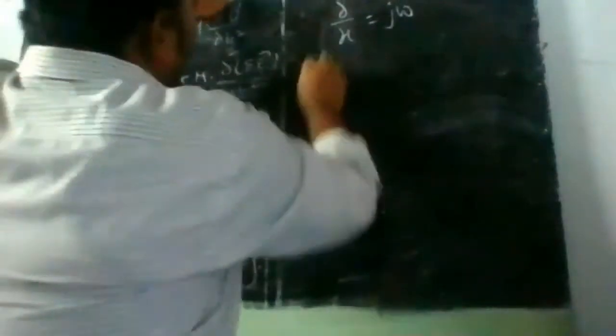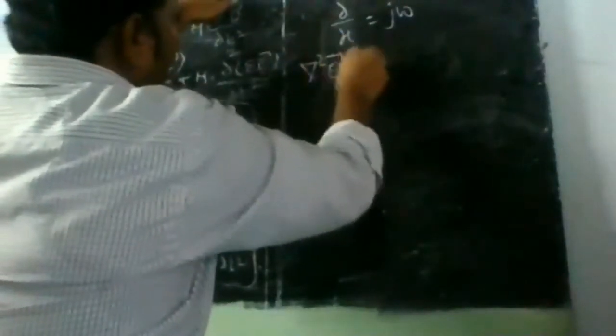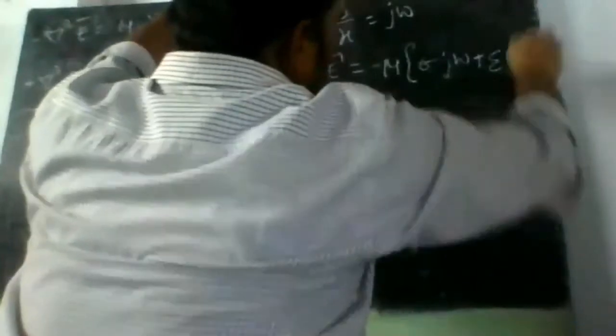Instead of ∂ by ∂t, we write j omega, substituting ∂ by ∂t equal to j omega. What we get, del square E bar is equal to, this doesn't change, minus mu into sigma into j omega plus epsilon into j omega whole square, E bar.